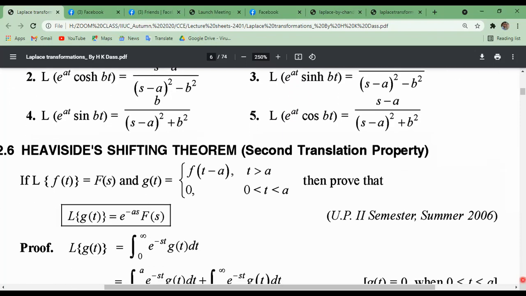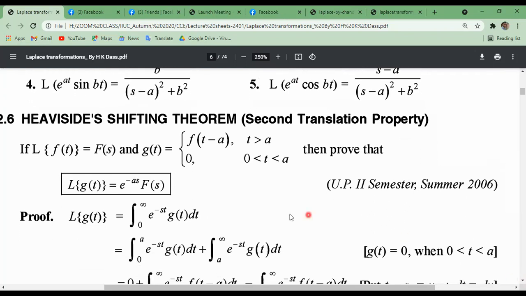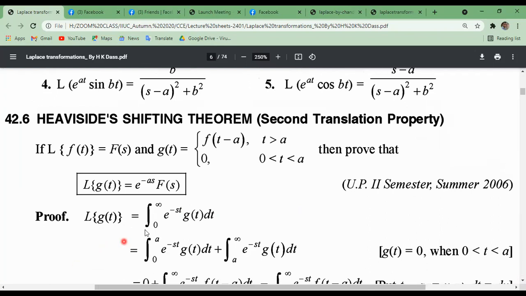Now another important theorem. This is the shifting theorem for Laplace transformation, the Heaviside shifting theorem, or second translation property. This is a very important theorem for you.